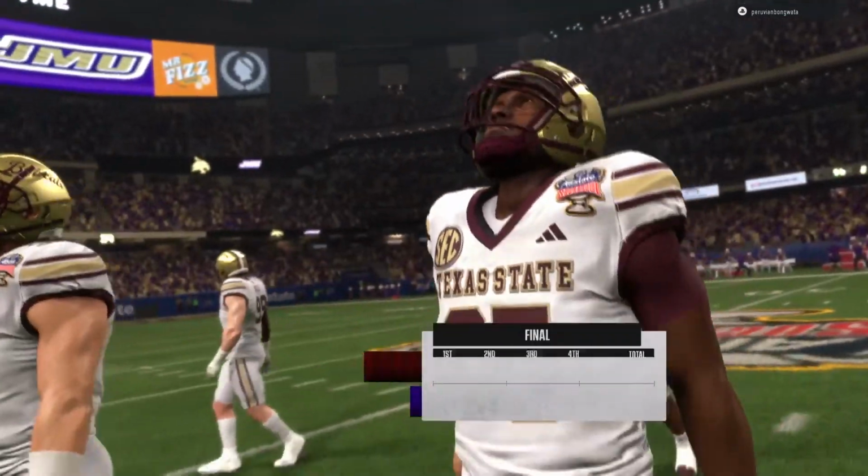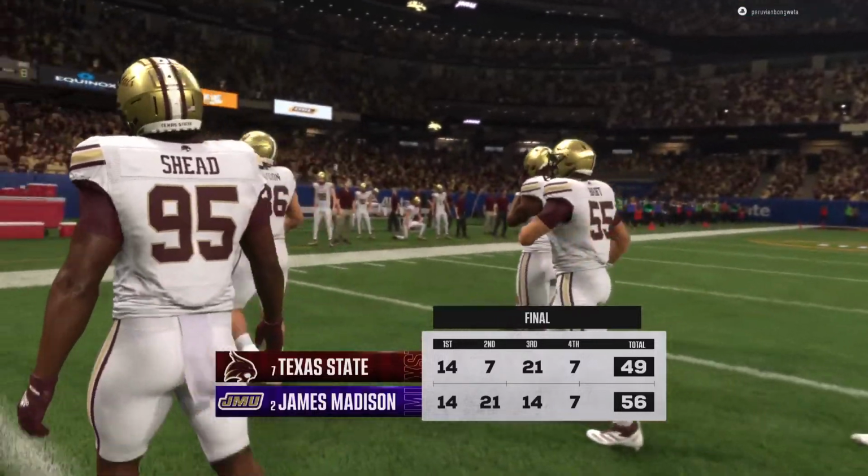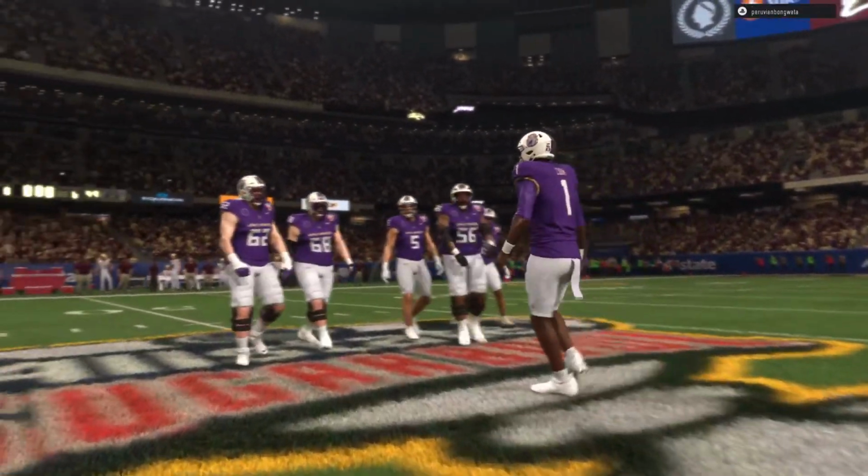Well, Kirk, we thought it might be this kind of a game. Very small margin for error in this game. Who was going to make the crucial play at the end? And they did it to get the W.